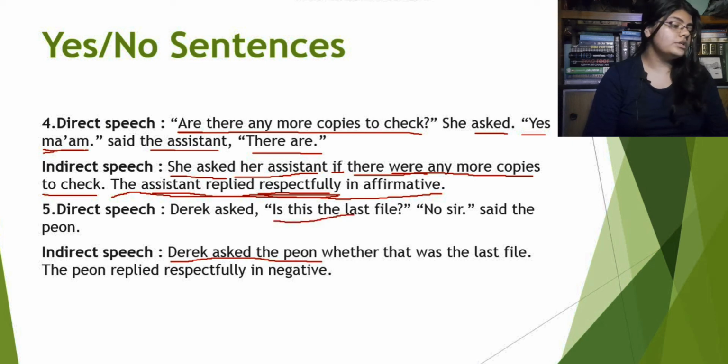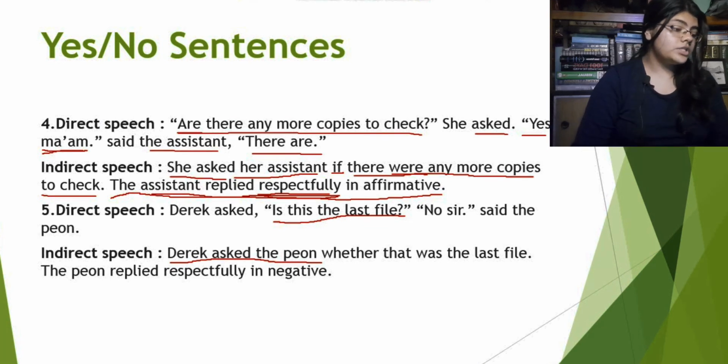Now for the first reported speech, is this the last file? Now first of all we will be using the word whether here, because again the reported speech does not start with a question word or an interrogative word. That's why we will use whether. Now is this the last file?